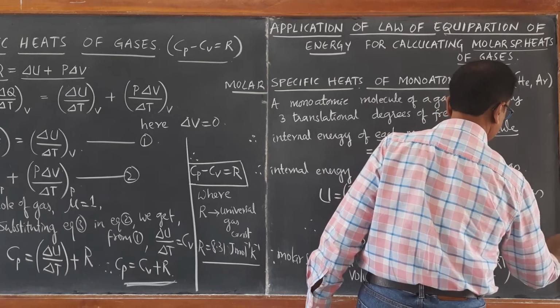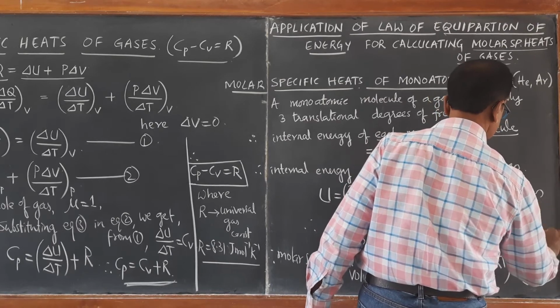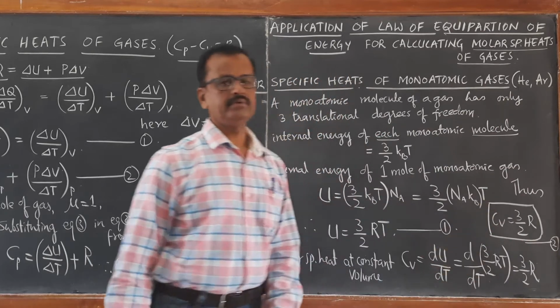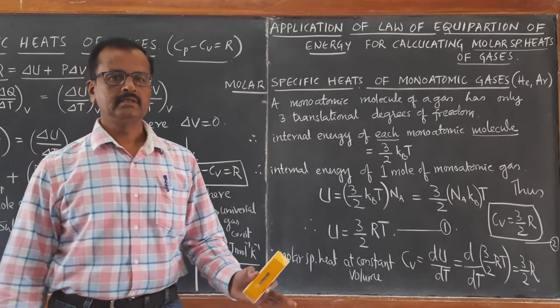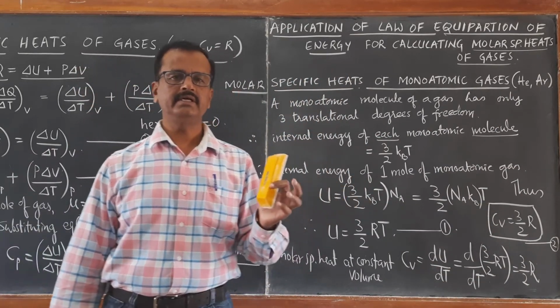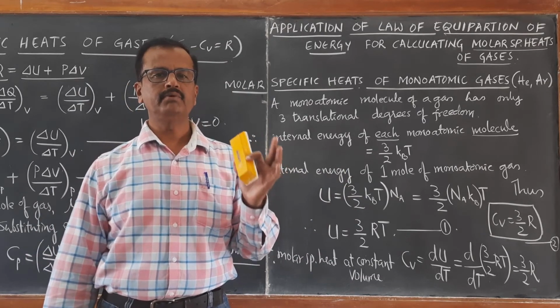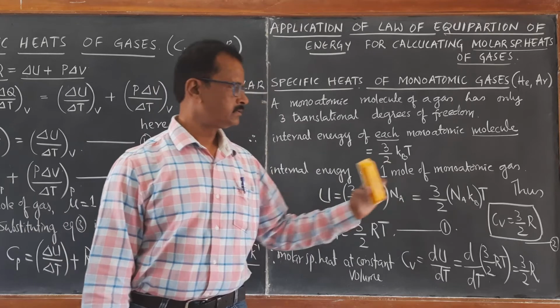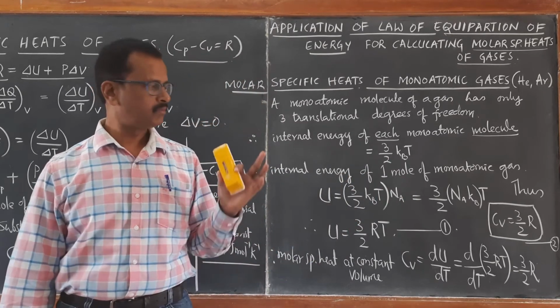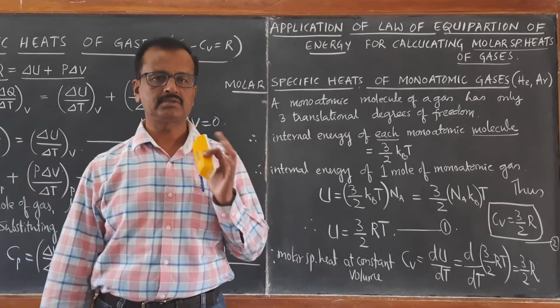Call this equation number 2. That is 1.5 R, where R is the universal gas constant, 8.31 joule per mole per Kelvin, right? That's the value for molar specific heat at constant volume.